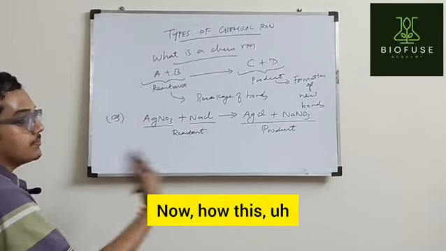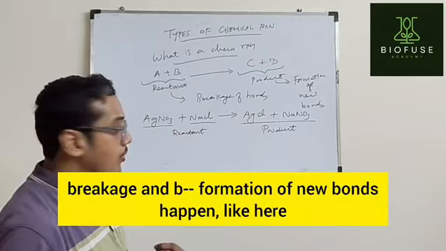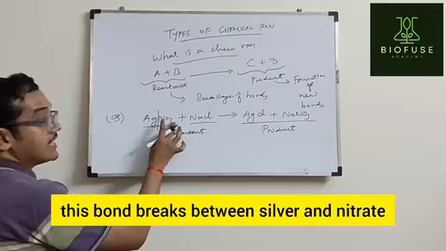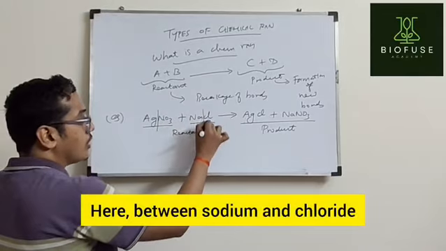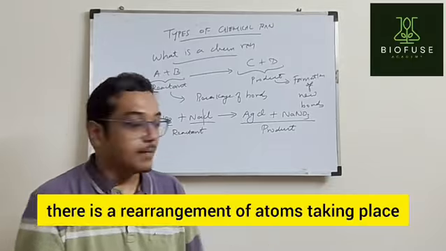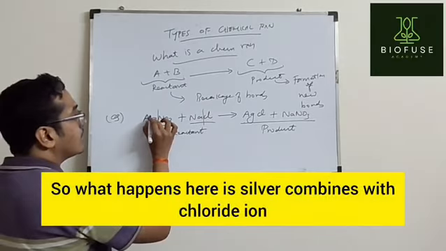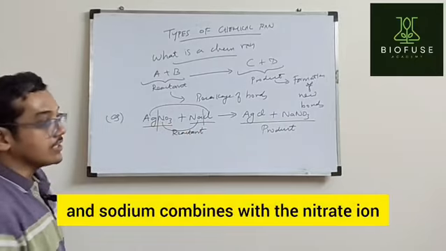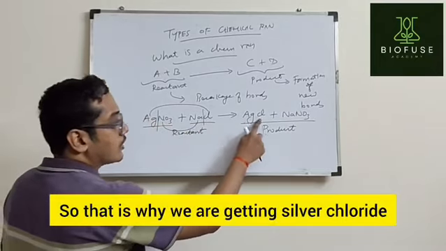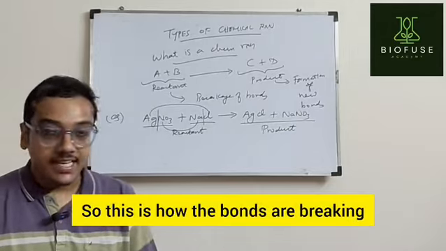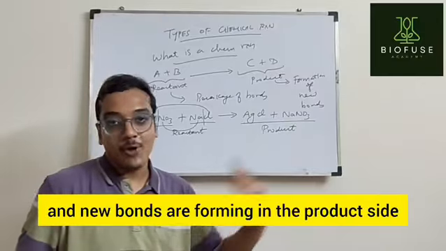Now how this breakage and formation of new bonds happen? Like here this bond breaks between silver and nitrate, here between sodium and chloride. So now what happens? There is a rearrangement of atoms taking place. Okay, so what happens here is silver combines with chloride ion and sodium combines with the nitrate ion. So that is why we are getting silver chloride and sodium nitrate. So this is how the bonds are breaking and new bonds are forming in the product side.